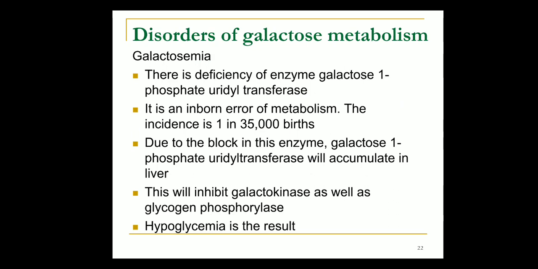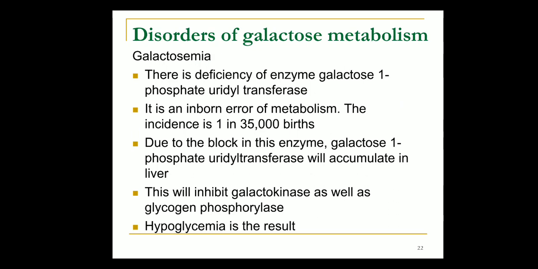Here it is galactosemia. When there is deficiency of galactose 1-phosphate uridyl transferase, galactose gets accumulated. This is also an inborn error of metabolism. The incidence is 1 in 35,000 births. Due to this enzyme deficiency, galactose accumulates.